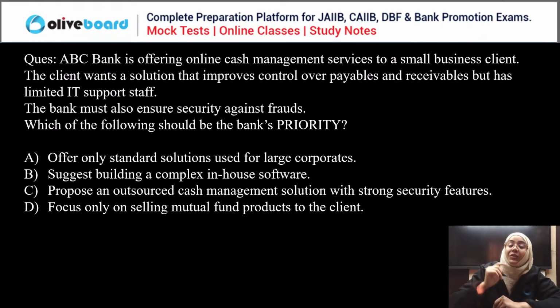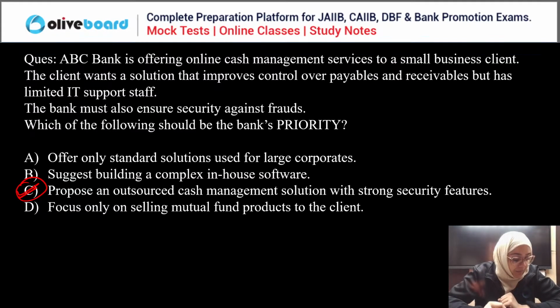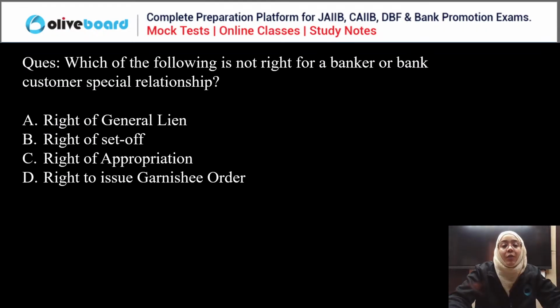Third, propose an outsourced cash management solution with strong security feature. That is perfectly correct. With a strong security feature, this simplifies the requirement of that small business client. So the perfect answer for this question is C. Done. C is the correct answer. Good.